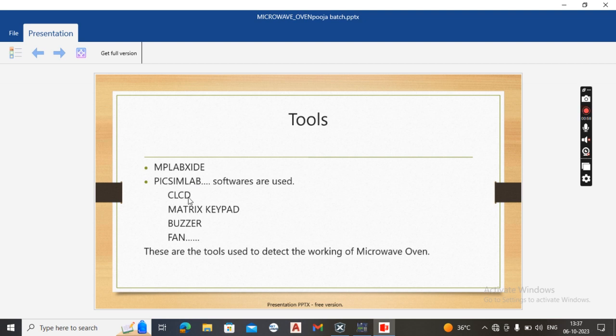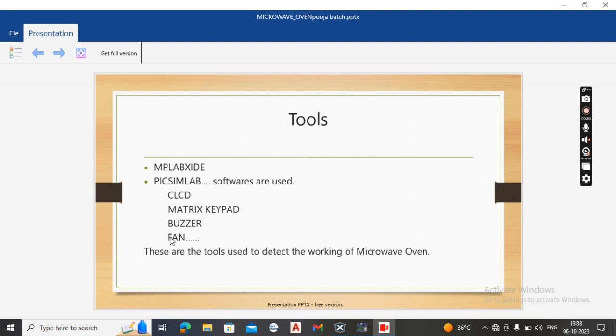Now, CLCD, matrix keypad, buzzer and fan are the key components of our project. CLCD is the character liquid crystal display. It is used to display the working of the microwave oven. The matrix keypad is for giving input to the microcontroller. The fan shows whether the microwave oven is running or not. The buzzer is the identification for the